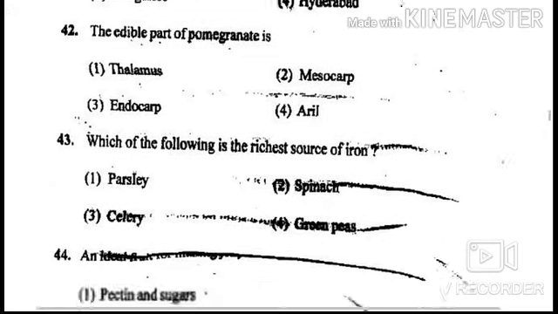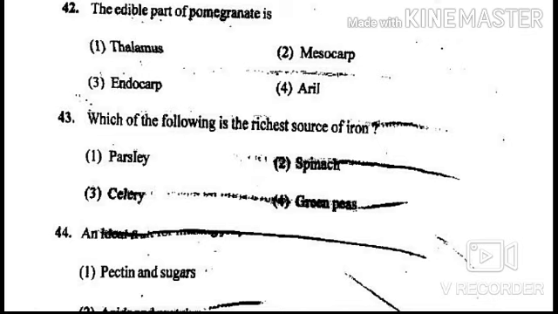Next question is, which one of the following is the richest source of iron? Your options are parsley, spinach, celery, and green peas. Answer of this question is option number 2, spinach. Spinach is the richest source of iron.